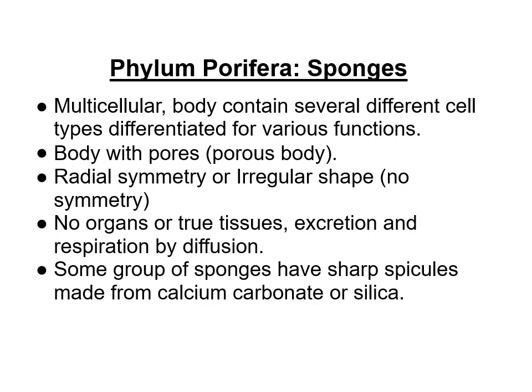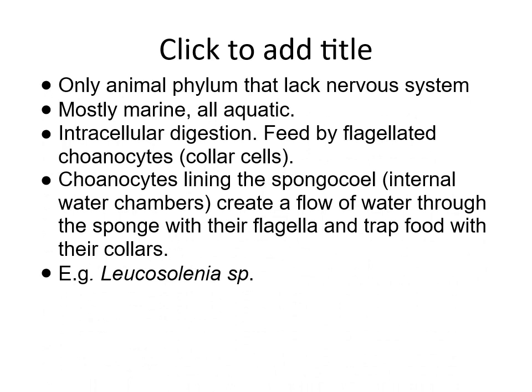So most have no symmetry, but some are radially symmetrical. So no organs, tissue, or excretion, and respiration is only by diffusion. Some of the sponges have sharp spicules ataupun tanduk-tanduk kecil that are made from calcium carbonate or silica. So phylum Porifera is the only phylum that lacks a nervous system. Mostly they are marine, but all are aquatic.